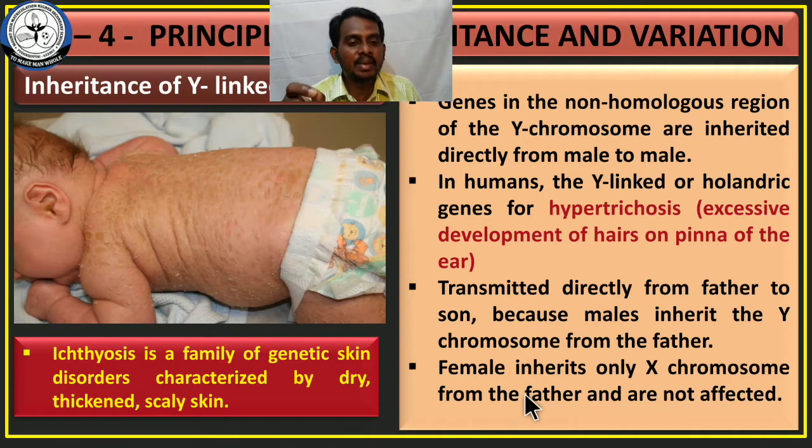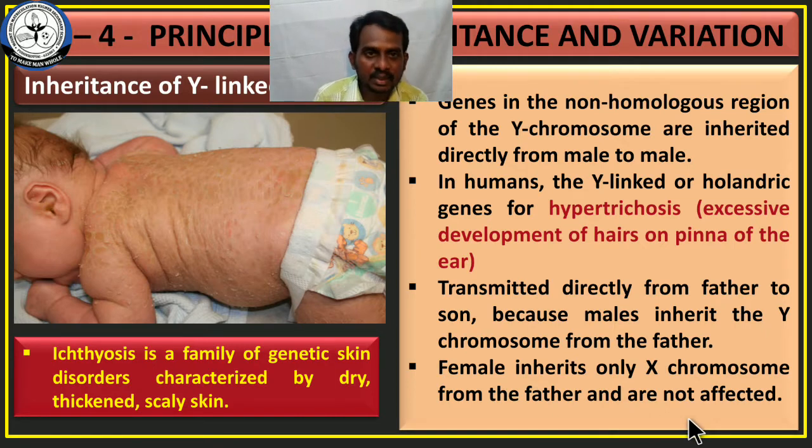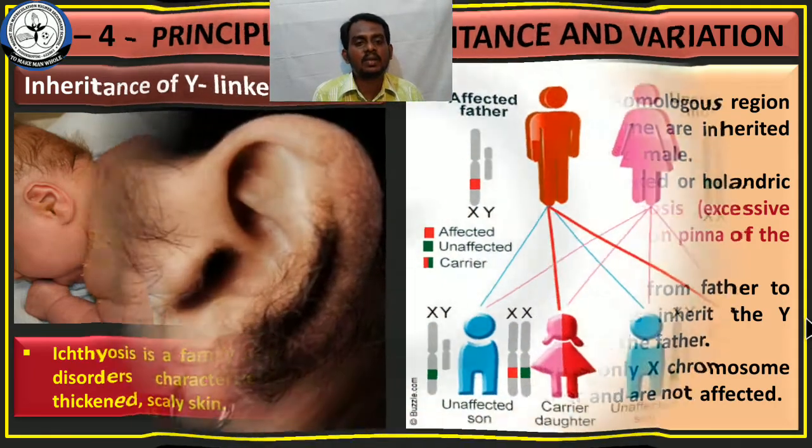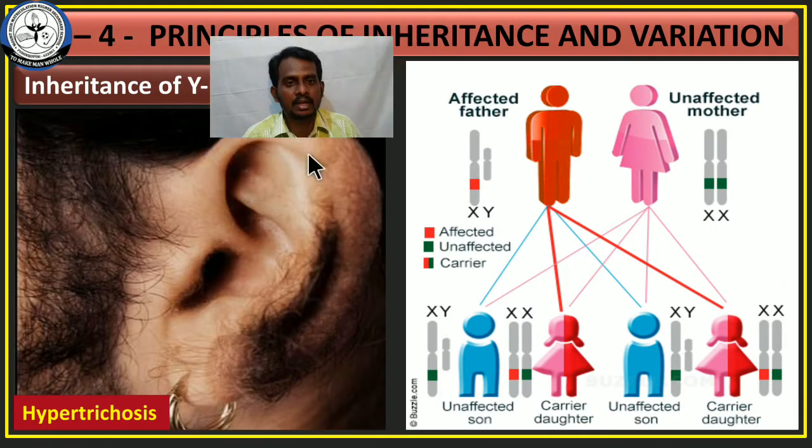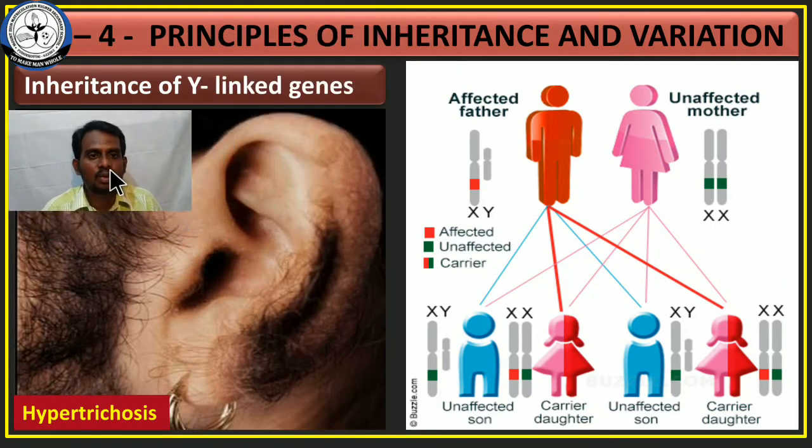Okay, the female inherits only the X chromosome from the father and is not affected. The female is also not affected by Y-linked inheritance. And see the picture for hypertrichosis. This is an example for hypertrichosis. That means extra hair growth on the ears. காதுல வந்து நிறைய முடி வளரும். இதுவும் பார்த்தீங்கன்னா Y-linked inheritance-னால வரக்கூடிய ஒரு defect.